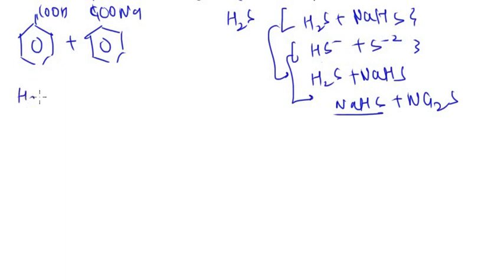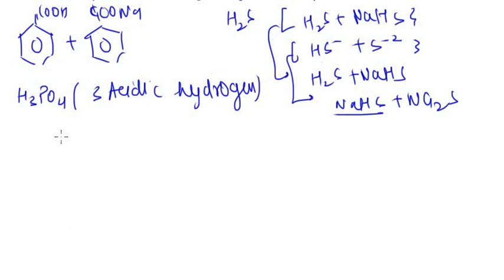When we have H3PO4, it has 3 acidic hydrogens. First is H3PO4, and if you react it with 1 mole of NaOH, it will form NaH2PO4. This is buffer number 1.